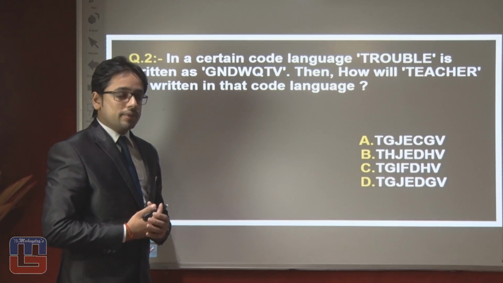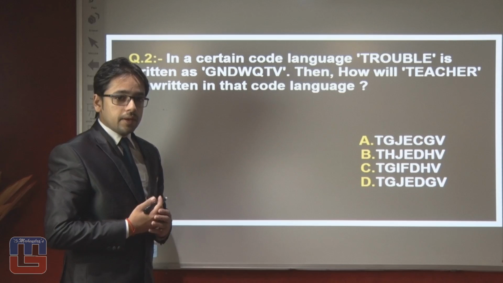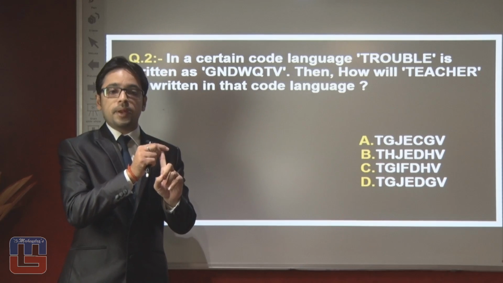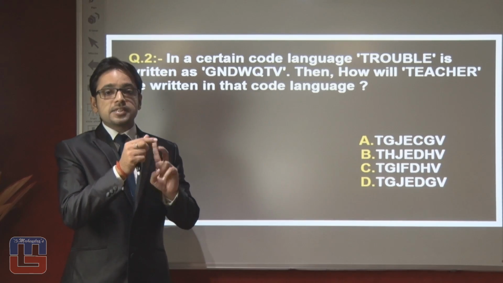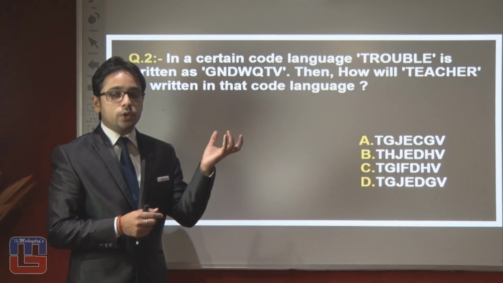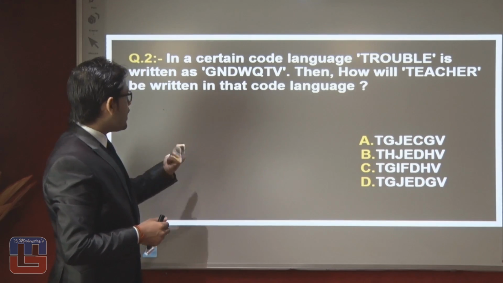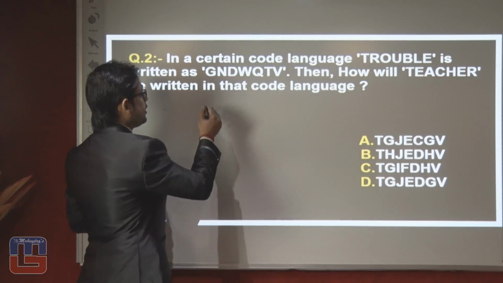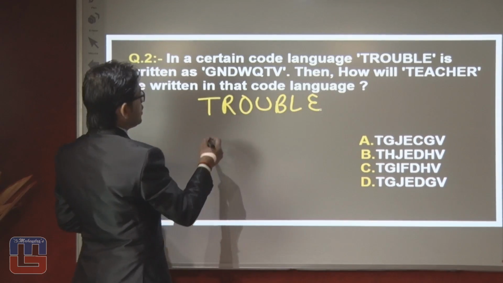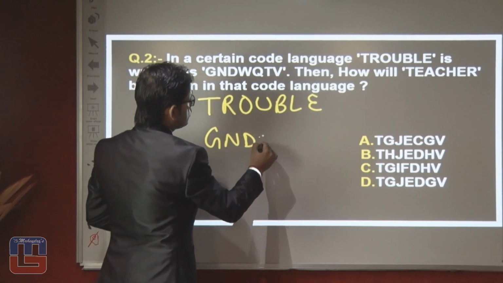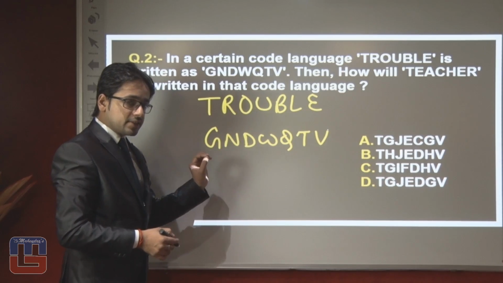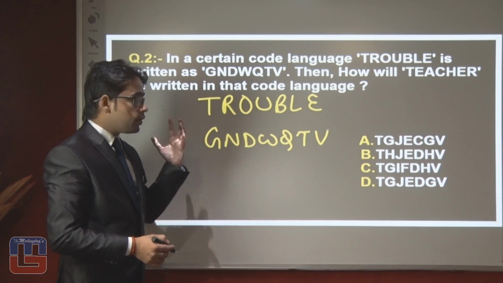This question is based on coding and decoding. While answering coding and decoding questions, do remember 2 things. First, remember the place value of each and every alphabet. Second, remember the opposite of each alphabet, like A to Z, B to Y, C to X and so on. Here, the code of TROUBLE is GNDWQTV. If you know the place value of all the letters, then it is easy to crack the pattern of the coding and decoding.